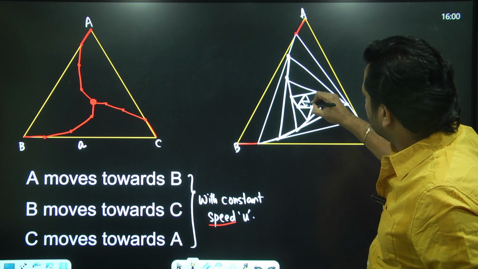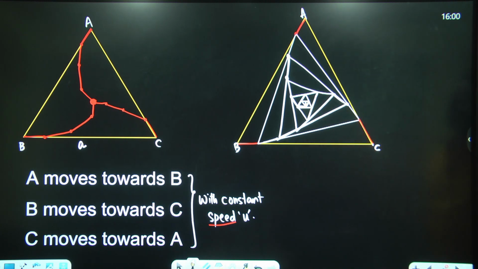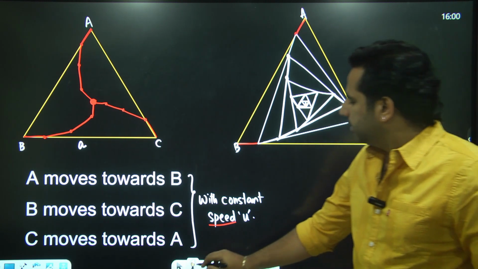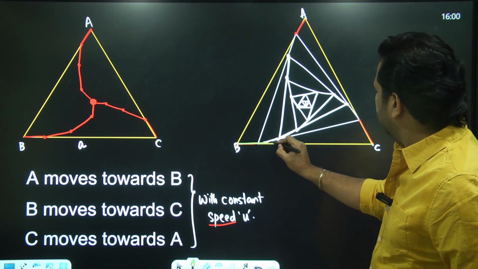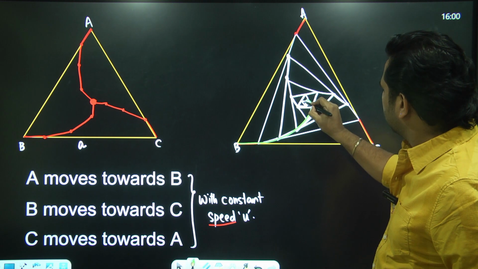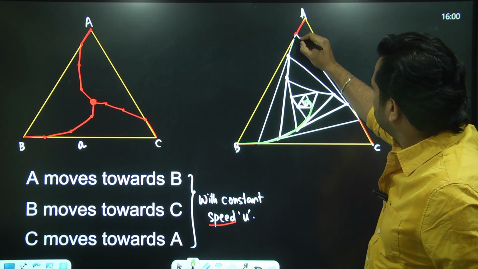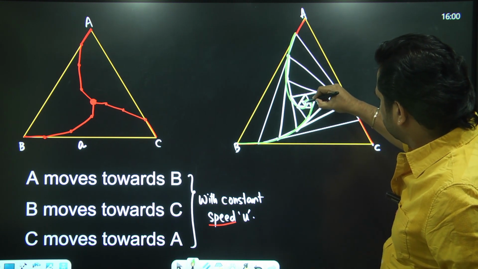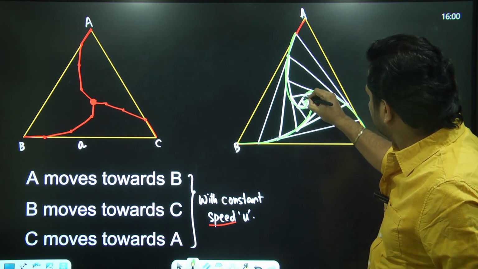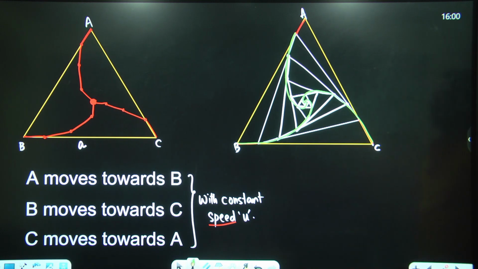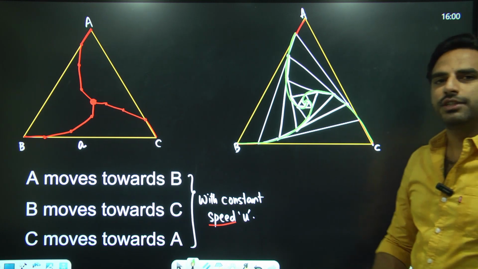So finally they meet here at the center. The path traced by A or B or C will be this. The path traced by B is this one. Similarly, the path traced by A is this, and this is the path traced by C. Three of them are tracing a spiral path.